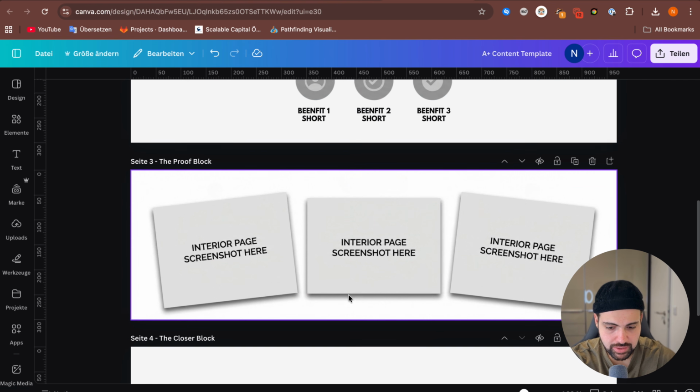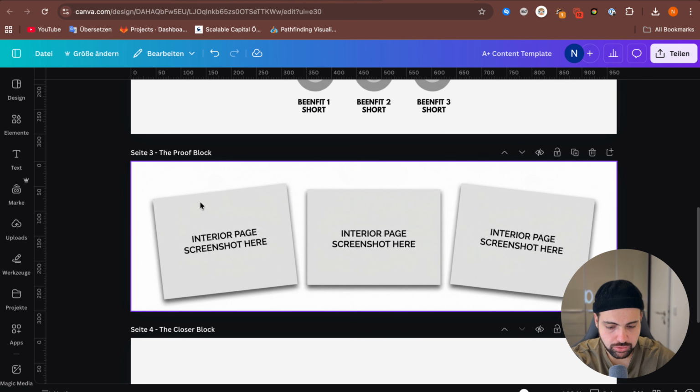The third block is the proof block. You can add your book interior. You can add up to 3 interior pages. Select the pages that are visually nice, and if you have only text, then you can also put in only one single page so you can show how it looks like inside. So in my case, I have 3 placeholders here. You can put up to 3.